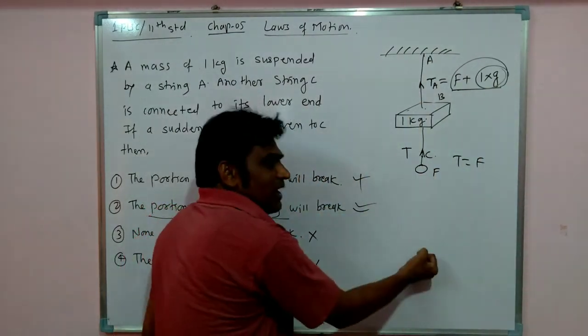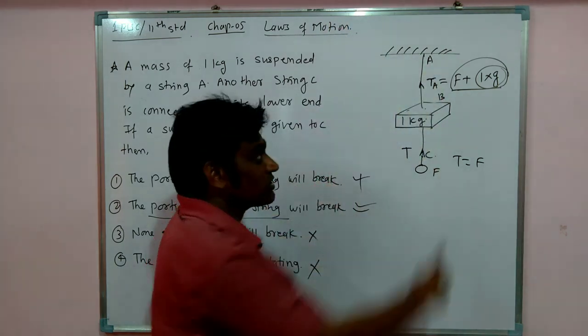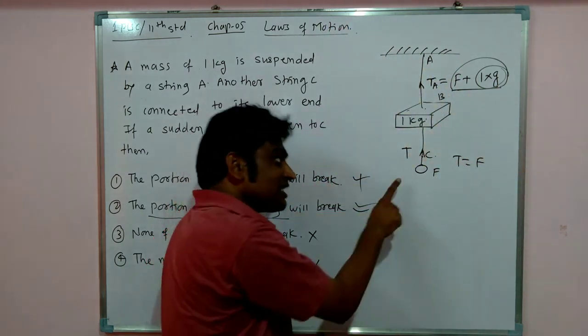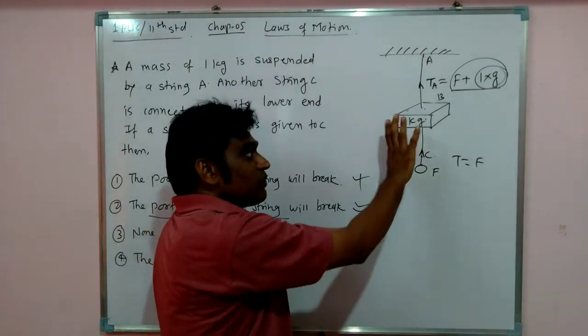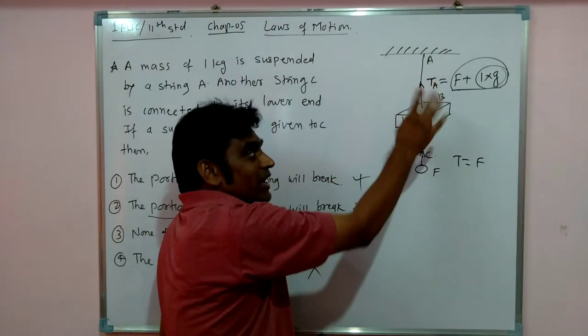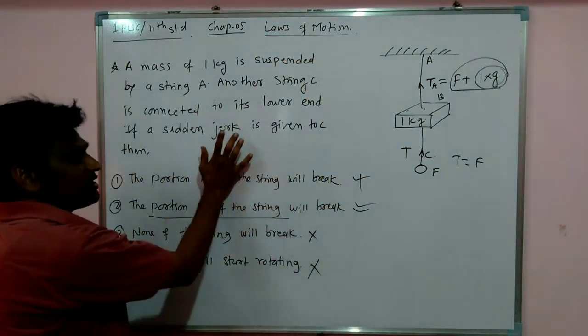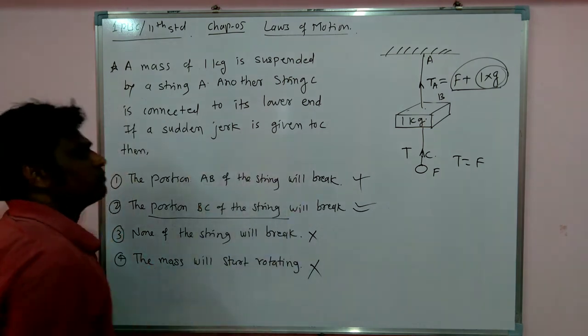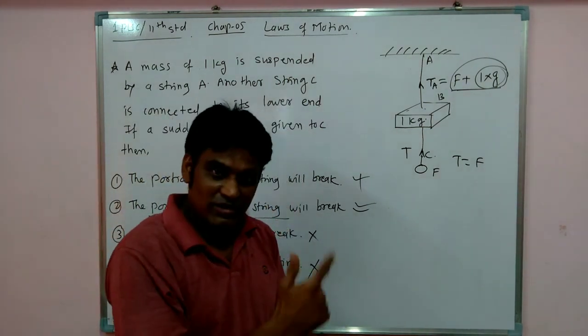So when a load is applied, A will break because the tension will be more. And when a sudden jerk is applied, an impulse will be created, and before the impulse transfers to A, this C wire will break. So in the jerk case, option B is the answer. Thank you. Watch the experiment again.